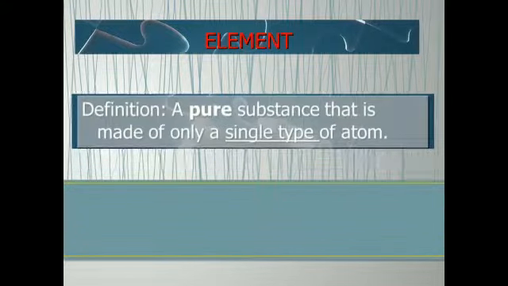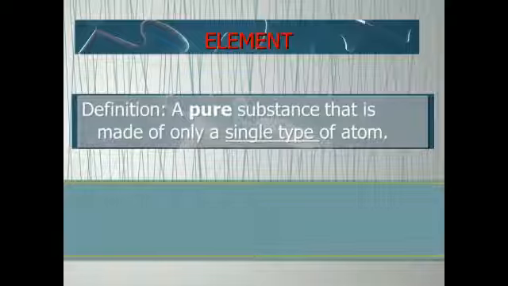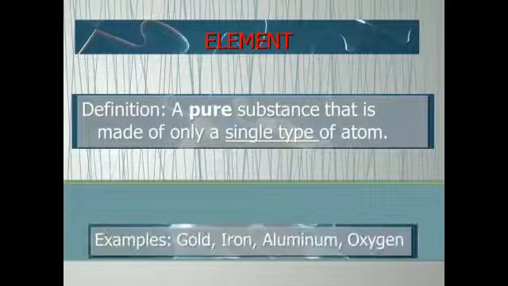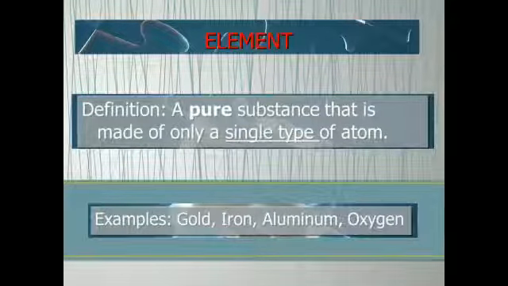Now, we will learn about the element. What is element? A pure substance that is made up of only a single type of atom. Or you can say element is a pure substance which is made up of one kind of atom. For example, gold, iron, aluminium, oxygen. Right? So these are pure substances.